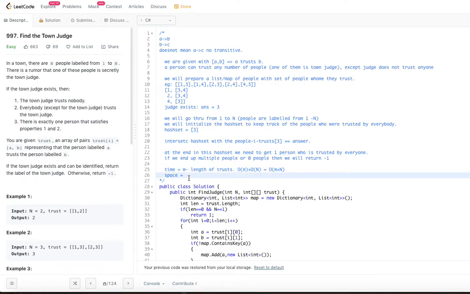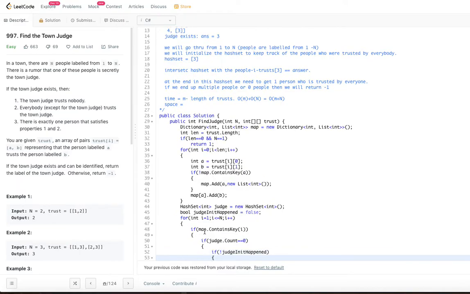For the space, since we are building this map, a map of people and their trust relationships, and is there anything else that we are using? Yes, we are using the judge hash set. The judge hash set depends on the maximum number of people trusted by a single person.